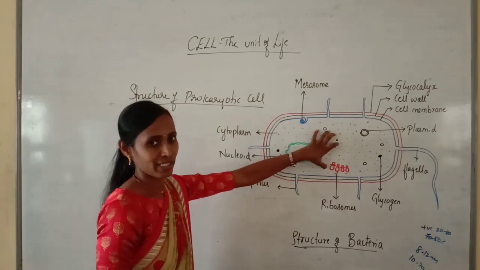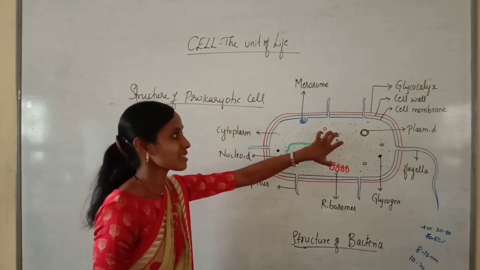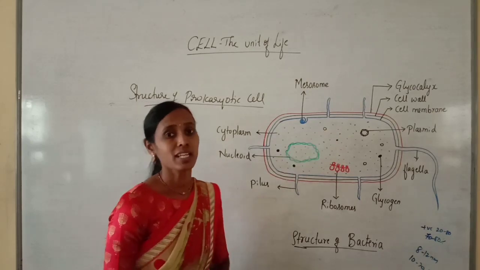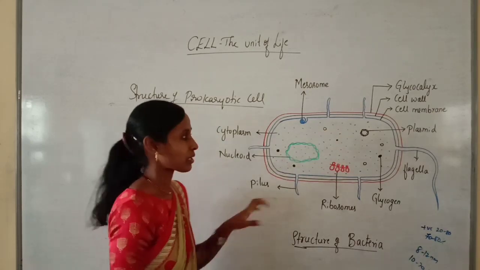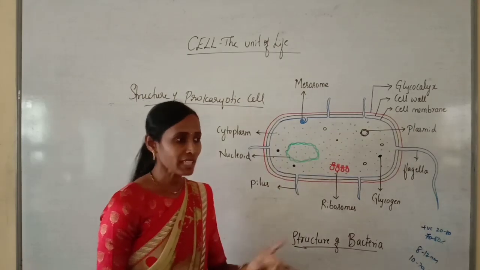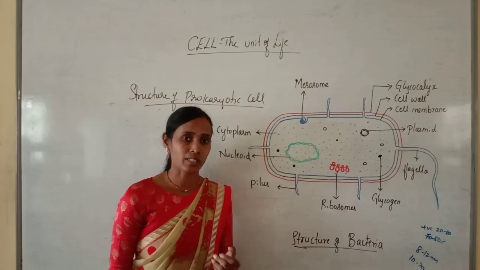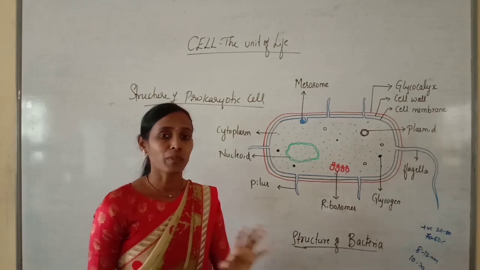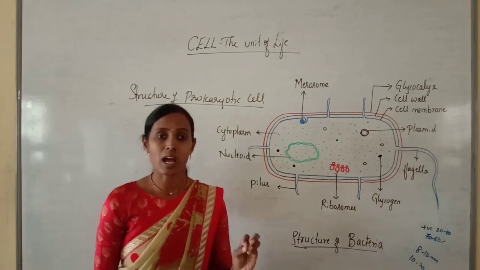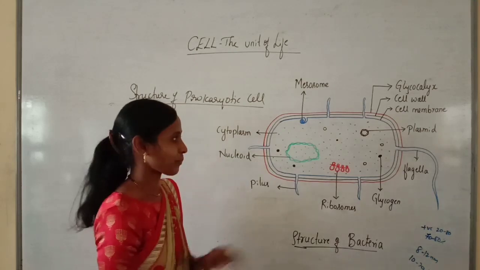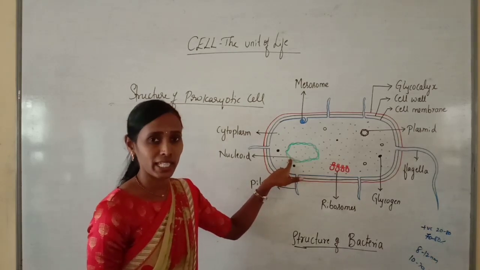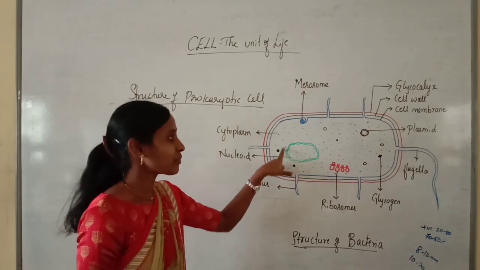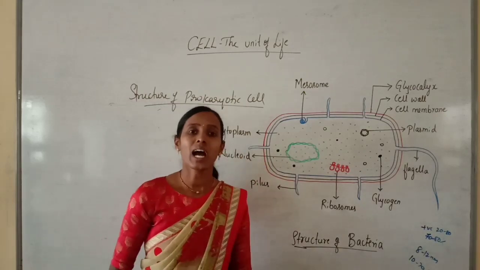The fluid filled matrix which fills the cell is called cytoplasm. In all prokaryotes we can find the presence of cytoplasm, and there is no true nucleus, or we can say there is no well-defined nucleus in prokaryotes. The genetic material is usually DNA, which is called naked DNA. Why is it called naked DNA? Because the genetic material is not enclosed by a nuclear membrane.